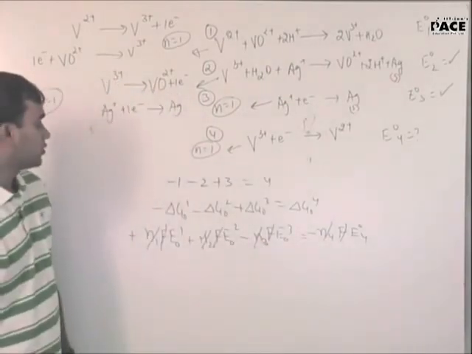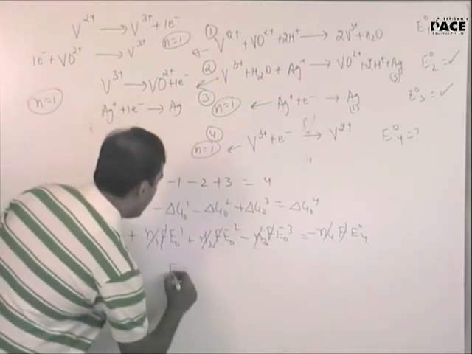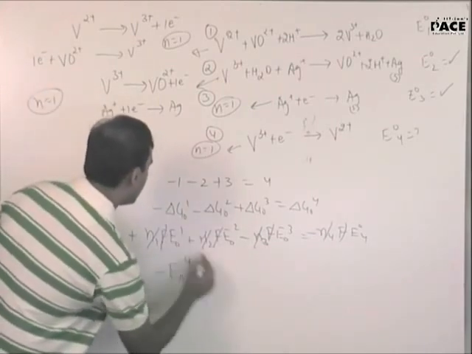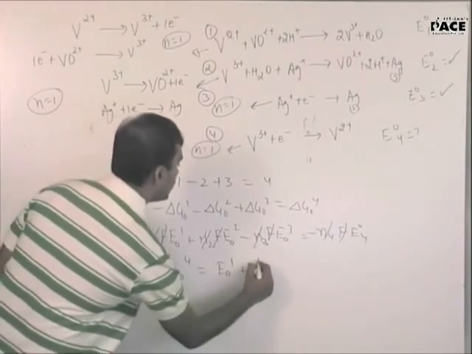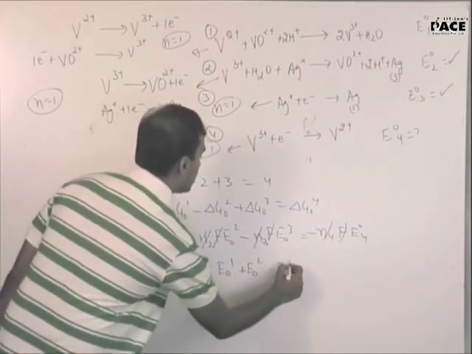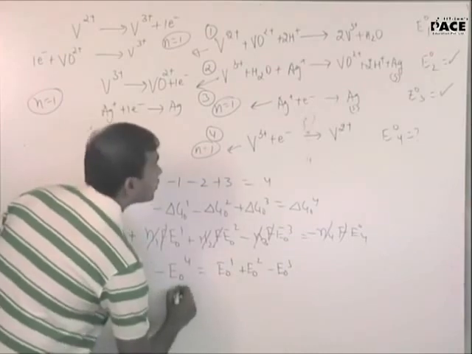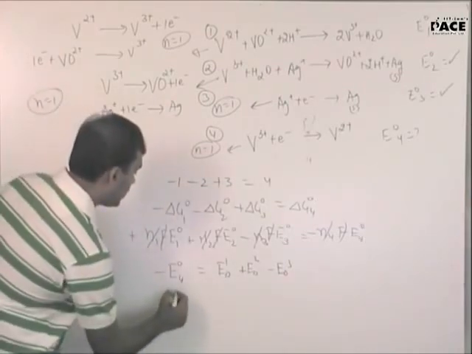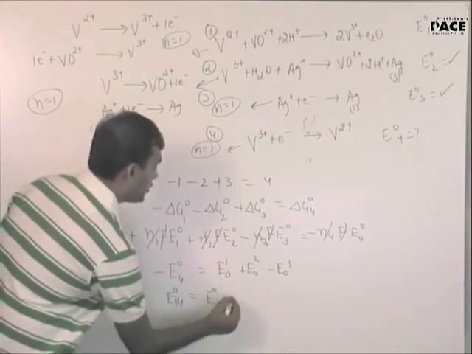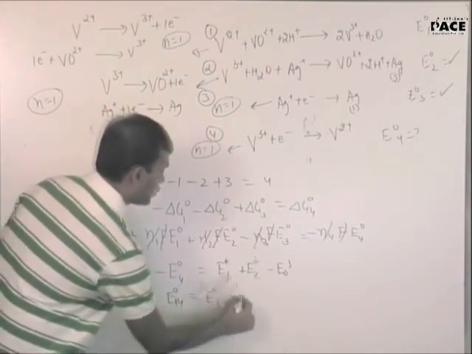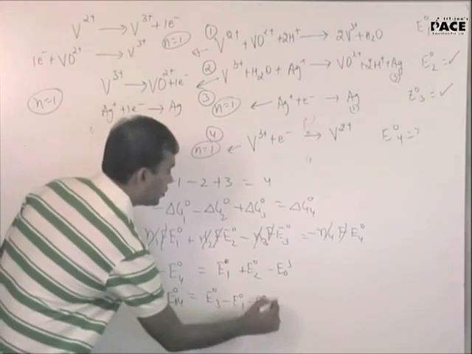Now it is fine. So you can say E naught 4 with a negative sign is equal to E naught 1 plus E naught 2 minus E naught 3, or you can say E naught 4 equal to E naught 3 minus E naught 1 minus E naught 2.